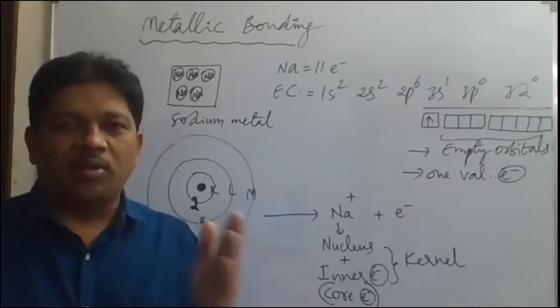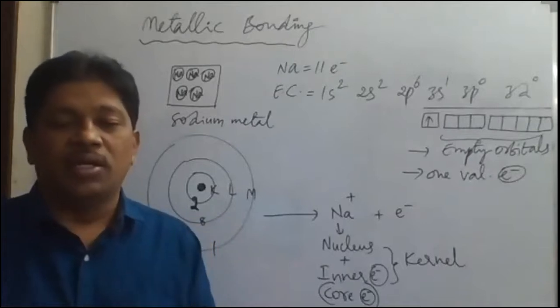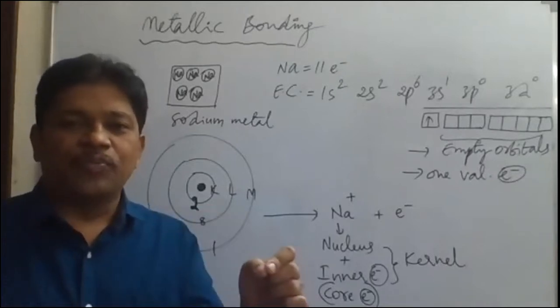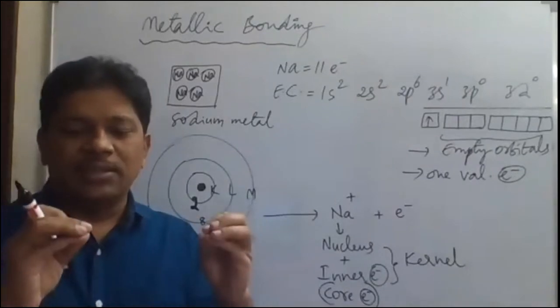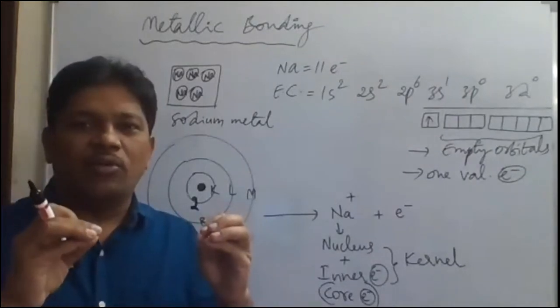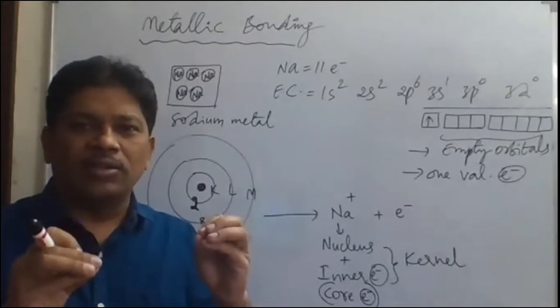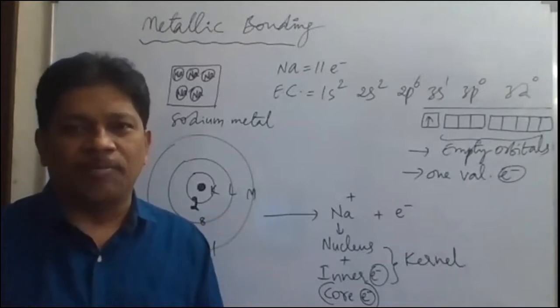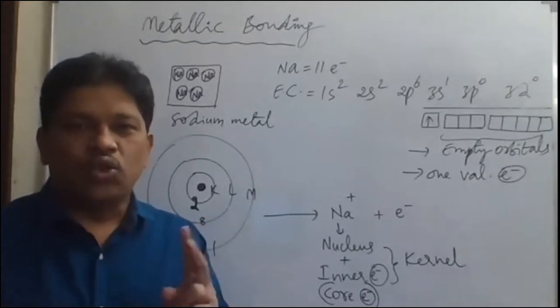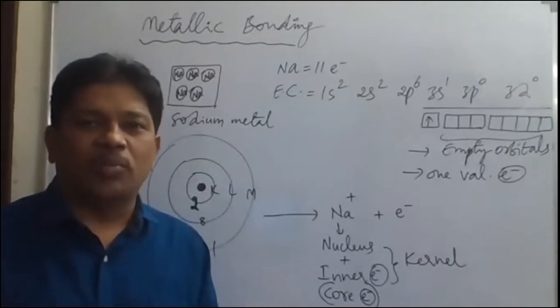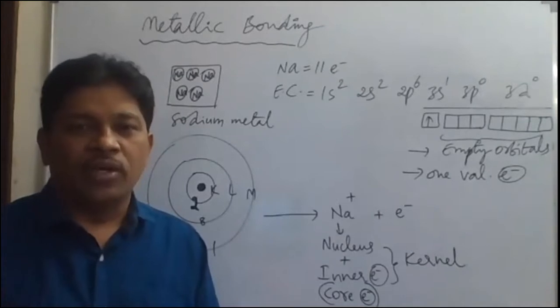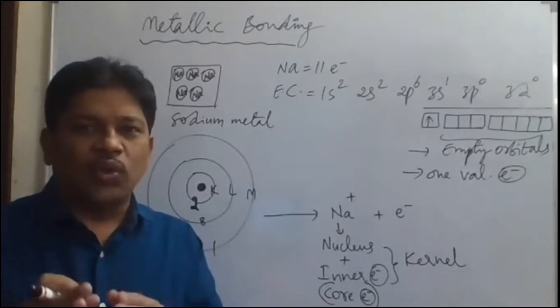Between non-metal atoms, covalent bond is formed. Between metal atoms, metallic bond is formed. Okay, if you take two metals, metal atoms generally will have either one electron, two electrons, or three electrons in the valence shell. One electron, two electrons, or three electrons will be present in the outermost orbit of metals generally.